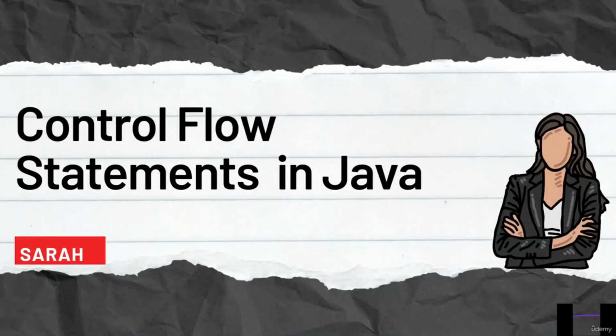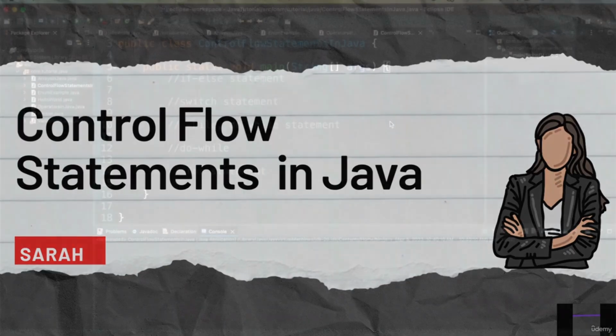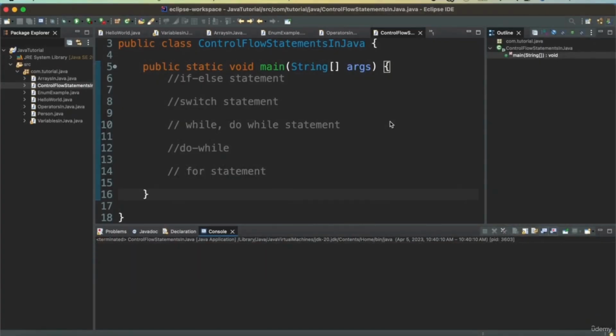Next, we will be talking about control flow statements in Java. Control flow statements that are provided by Java are if else, switch statement, while, do while, and for loops. Let's see an example on how to use all of these in Java. We will see how we can use different control flow statements. So let's start with the if else statement.